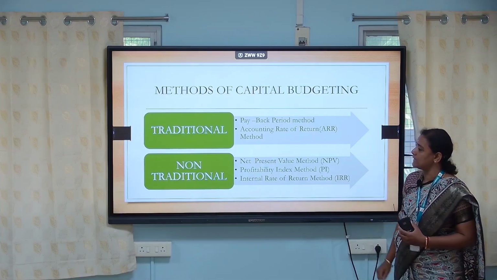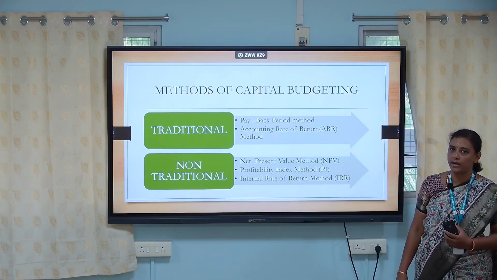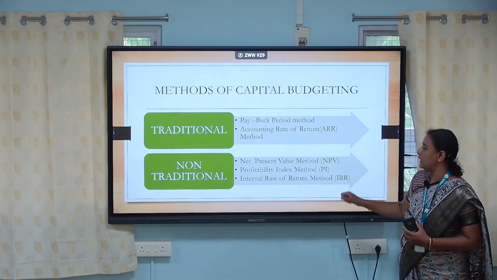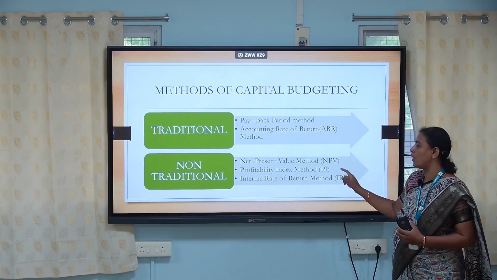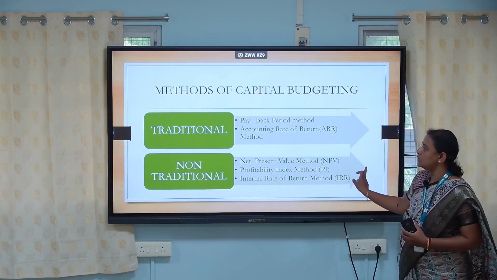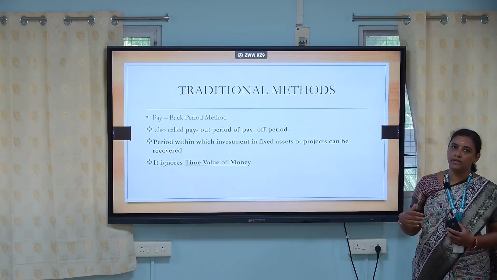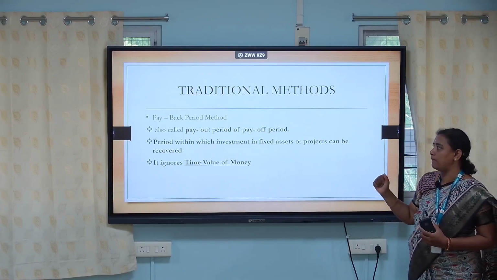The next one is called the non-traditional method. The non-traditional method is otherwise called the modern method. There are three methods: net present value method, profitability index method, and the third one is the internal rate of return method. So first we see the traditional method, that is the old method. Under the old method there are two things. One is called the payback period method.